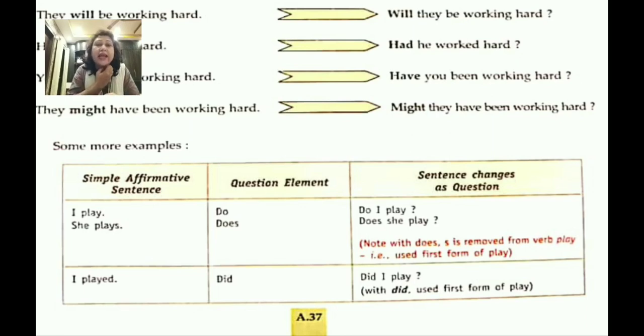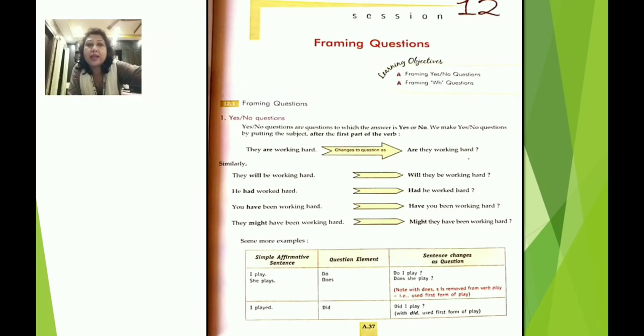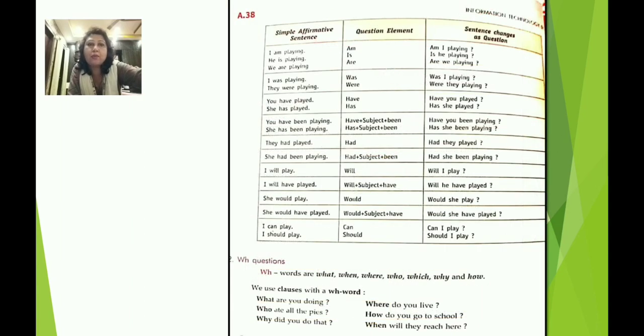Then the second example, I played. The question element you will use here is did. Did I play? Now with did you are going to use the first form of play. You will not use did I played. Got it? So this is how you are going to form the questions. These are your yes and no questions. After the assignment you will have questions on how to form yes and no questions.